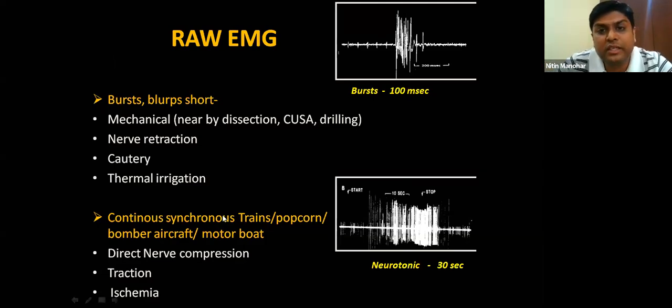So the raw EMG can be of two types. That is a short burst or bursts. Here the duration would be around 100 milliseconds. And the reasons could be various. It could be due to irrigation, it could be due to cautery, it could also be mechanical when you're doing nerve retraction or you're doing CUSA. So these are short and these are called bursts.